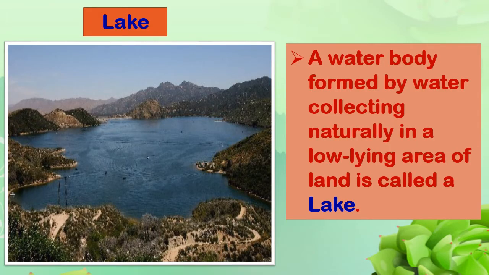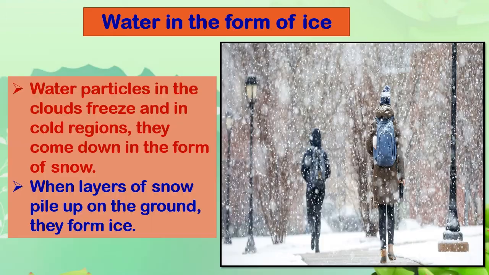Lake: a water body, or where water has been collected. A water body formed by water collecting naturally in a low-lying area of land is called a lake. So whenever the land is a little low and water gets collected over there, and the streams flow there, they form the lake. It is river water, or fresh water, that is there and forms a lake.